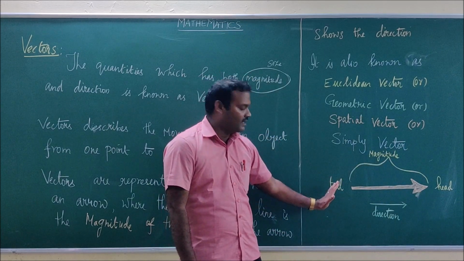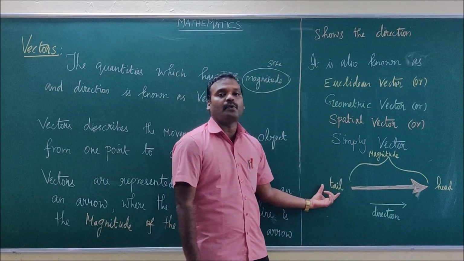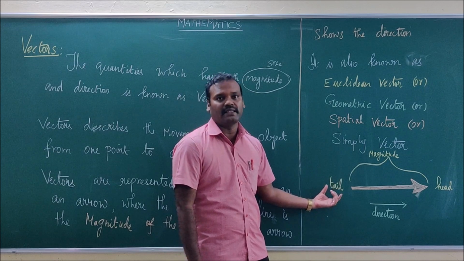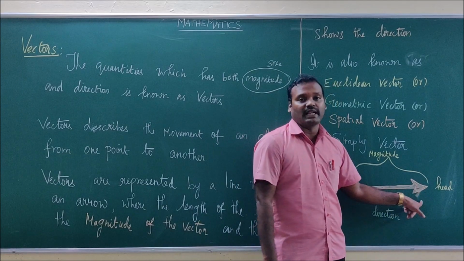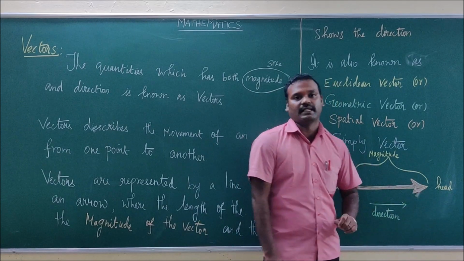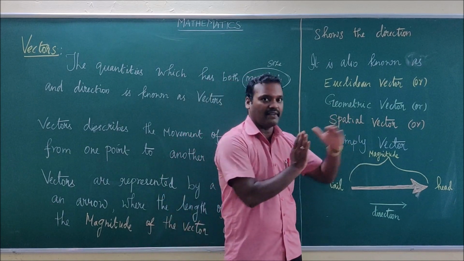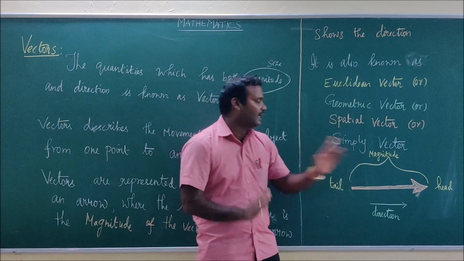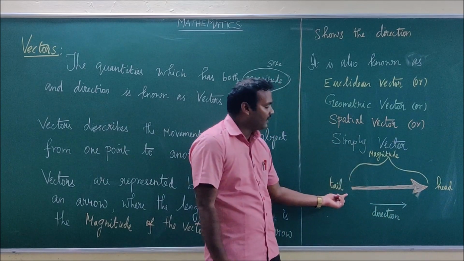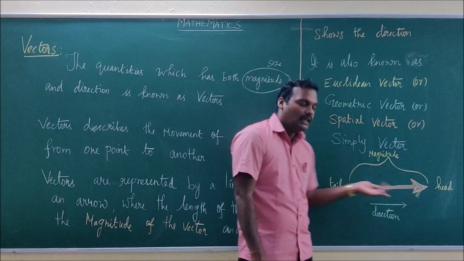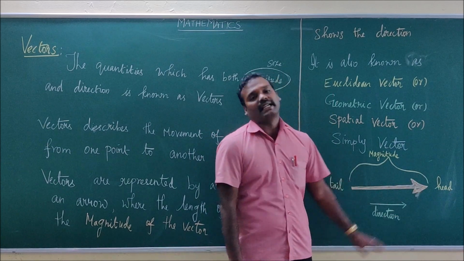Then there will be a starting point and an ending point. You take the starting point as the tail, and where the arrow mark is, that is known as the head of the vector. So a vector has a tail, the starting point, and a head, where the arrow mark is. This is the direction of the vector: it goes from the starting point to the ending point, so I have indicated the direction.